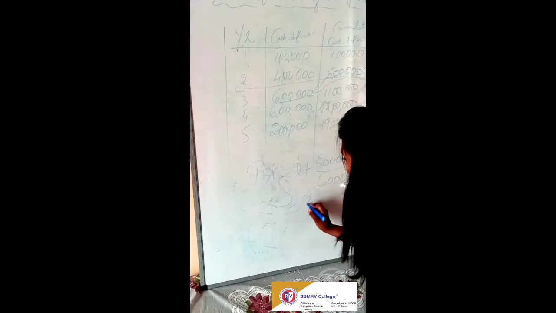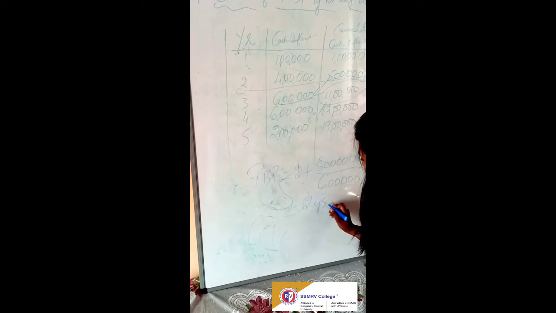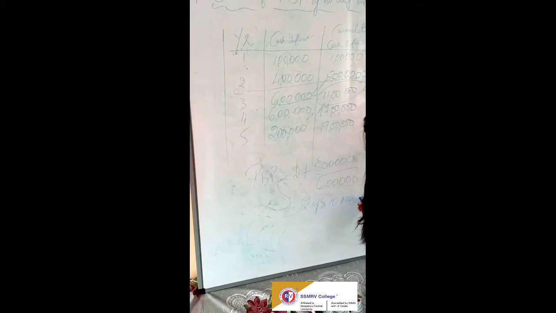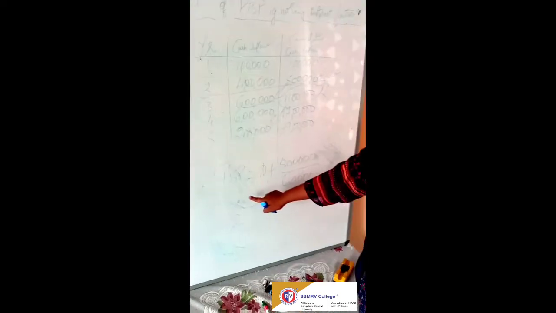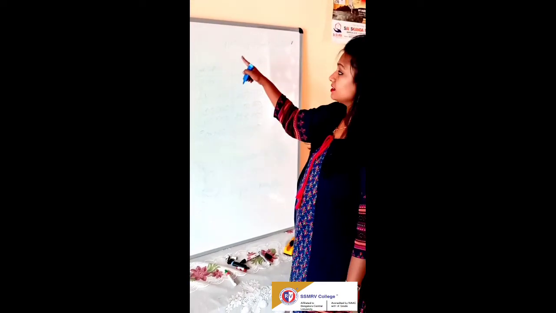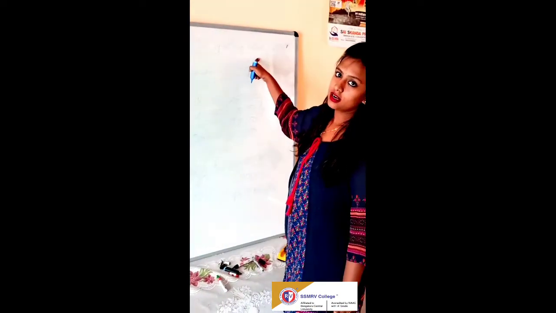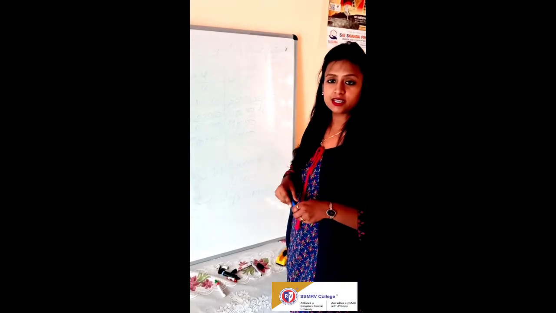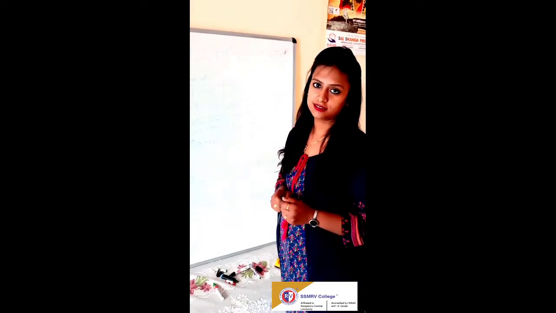The answer would be 2 years and 10 months. So this will be the payback period when the interest is ignored. Next I will show you how to calculate PVP when the interest rate is considered.